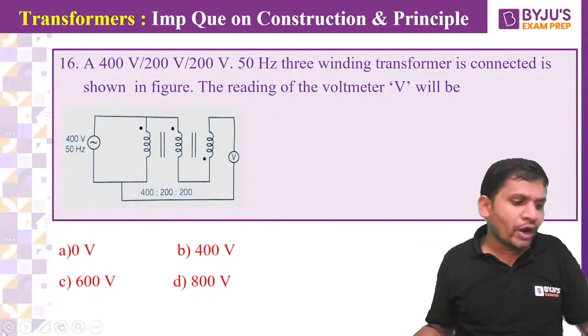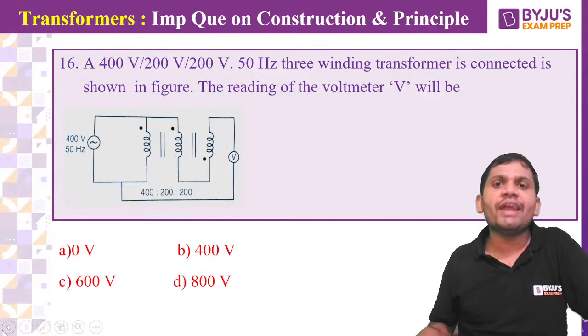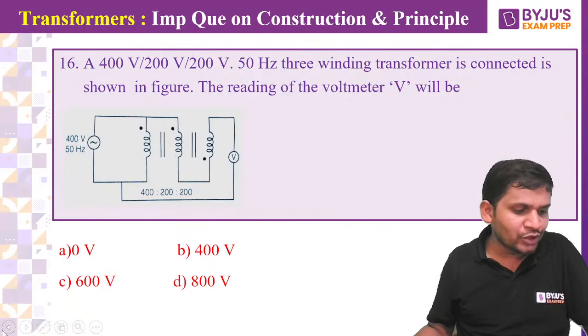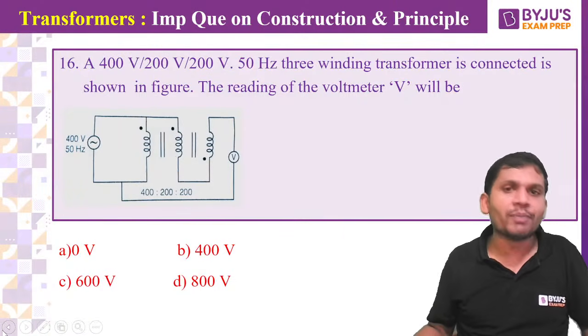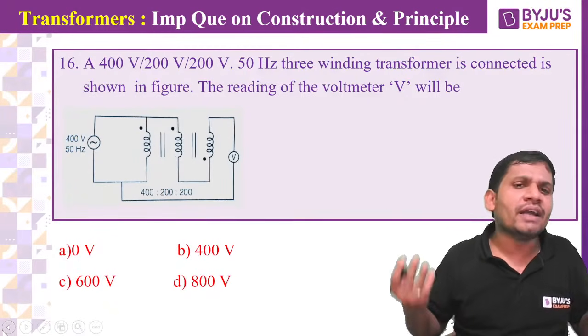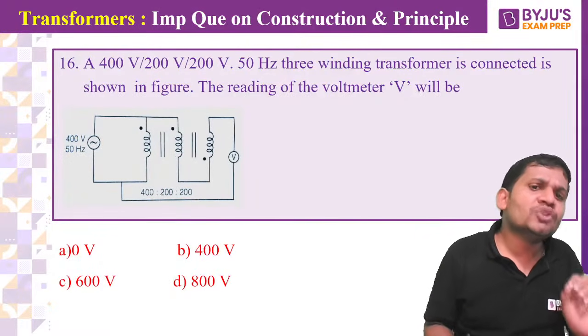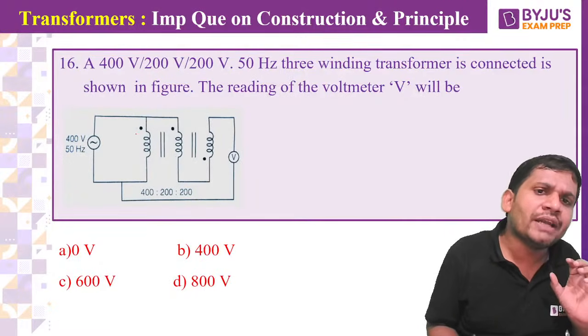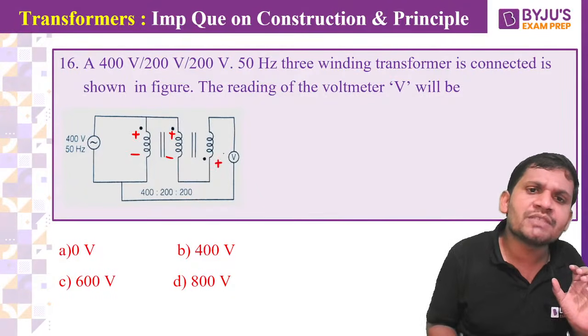Friends, a 400 volts to 200 volts, 50 Hz, 3-winding transformer is connected as shown in the figure. What is the reading of the voltmeter? It's very simple. Let us assume that, based on the dot, I am giving the polarity. This is plus minus, this is plus minus, and this is plus minus.